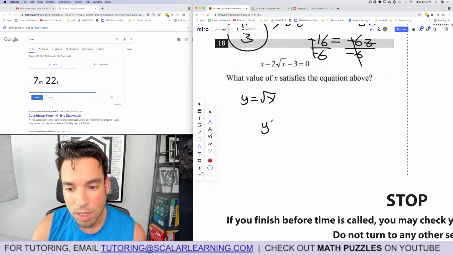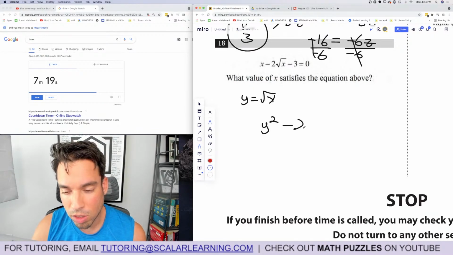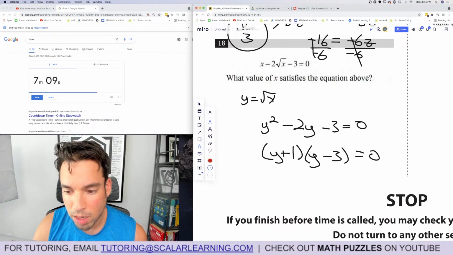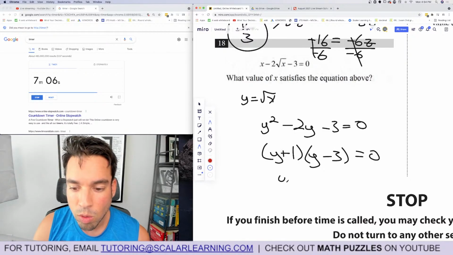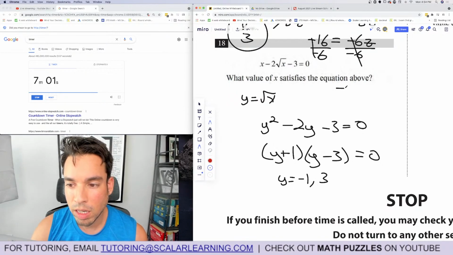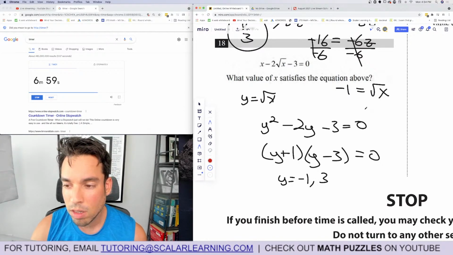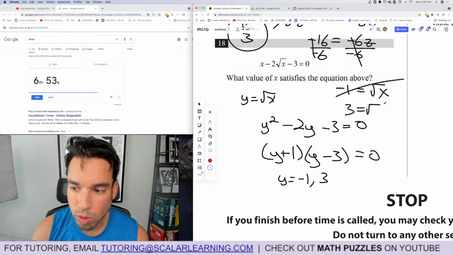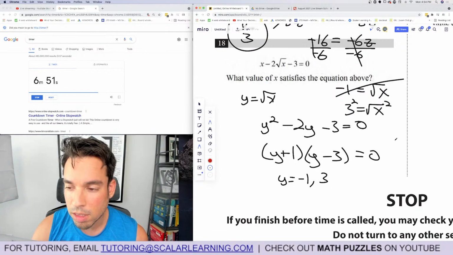So then when we know that, it's y squared minus 2y, right? That's square root of x, minus 3 equals 0. Then we factor, and it's minus 3 plus 1, right? Those multiply to negative 3, add to negative 2. Y equals negative 1 and 3. Then we plug them back in here. Negative 1 equals square root of x. That's imaginary. And 3 equals square root of x. Square both sides, and x equals 9.